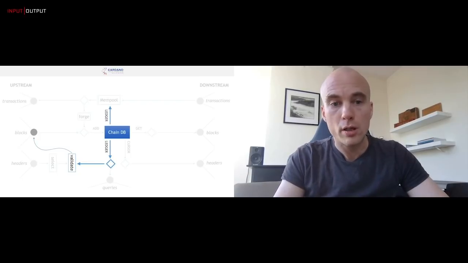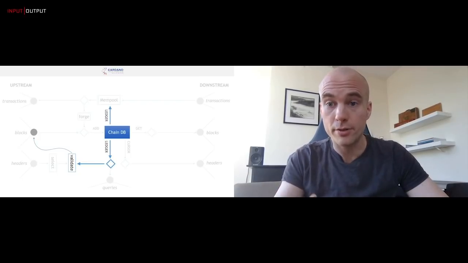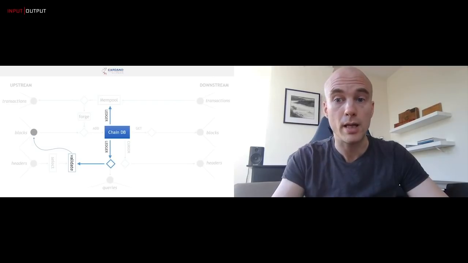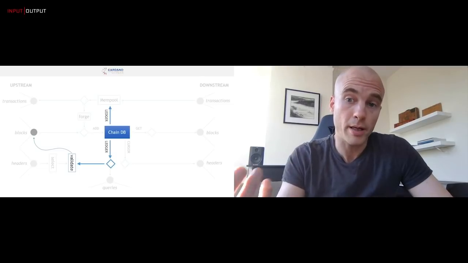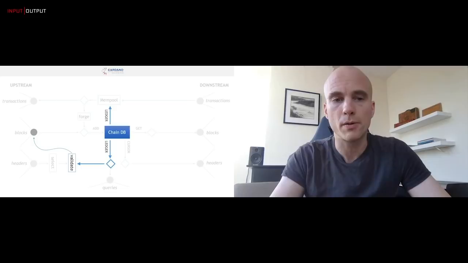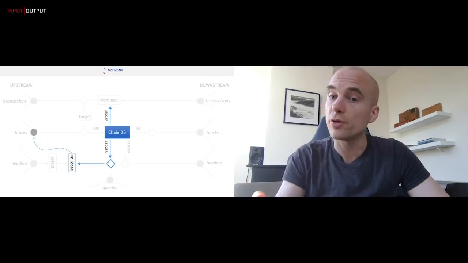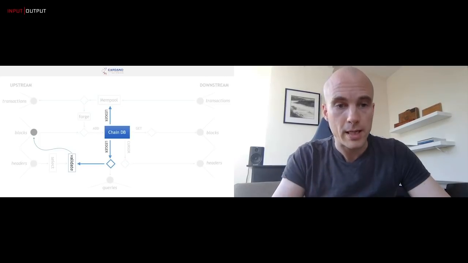Now, of course, in order to validate headers, we need to have the chain state available. For example, in Shelley, your right to produce a block depends on your stake. Now, your stake, it depends on the ledger state, right? It depends on all the transactions that have come before. So the chain database offers an API that says, please give me the ledger state corresponding to our current chain. And that is the ledger state that we then pass to validation in order to validate headers.